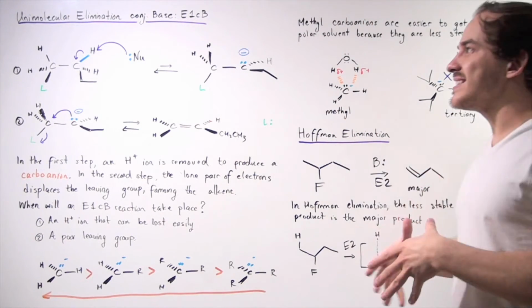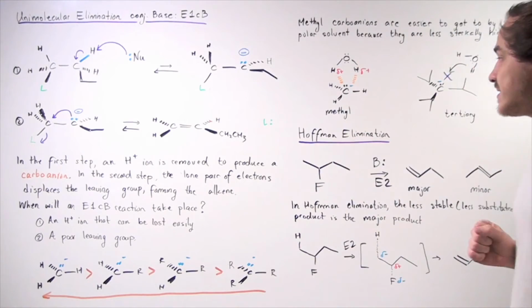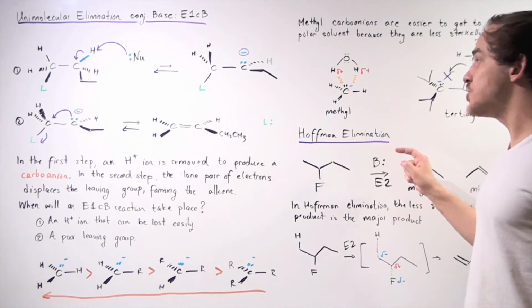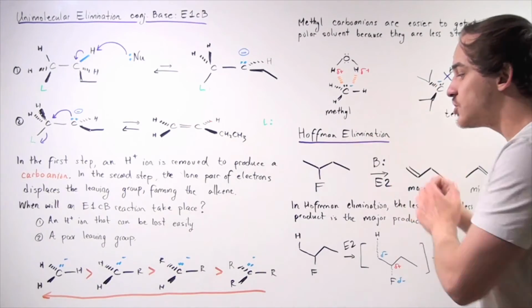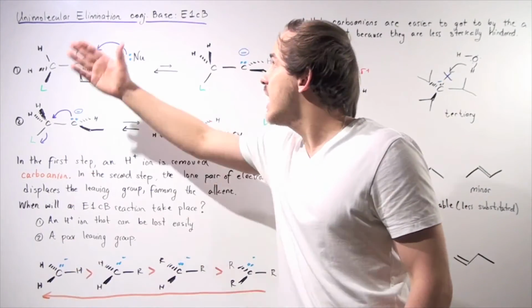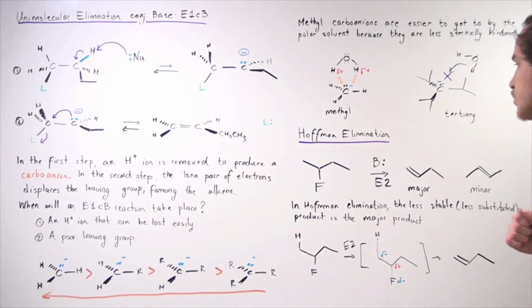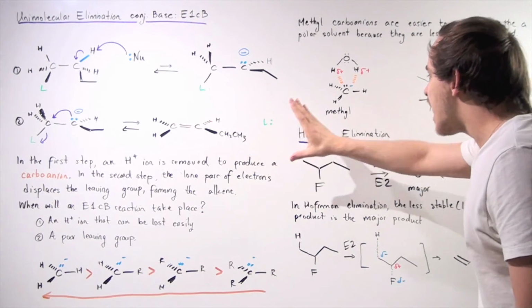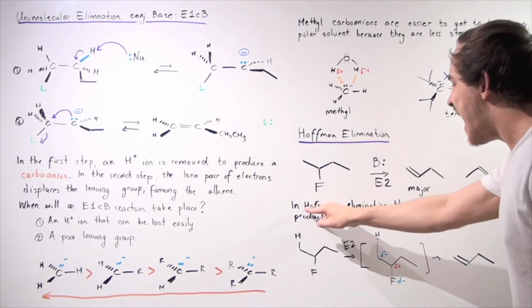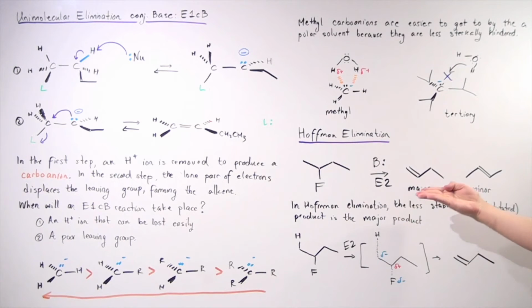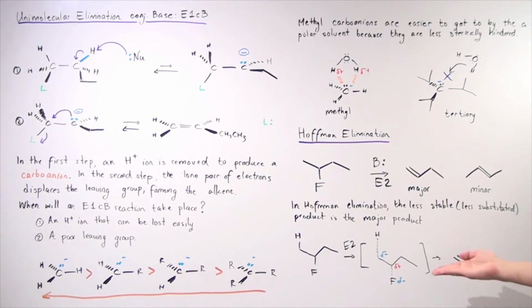Now, let's discuss a second type of important concept known as Hofmann elimination, and this is related to carbanion stability and the E1cB reaction. So, what exactly is Hofmann elimination? Well, in Hofmann elimination, the less stable, less substituted product is the major product.